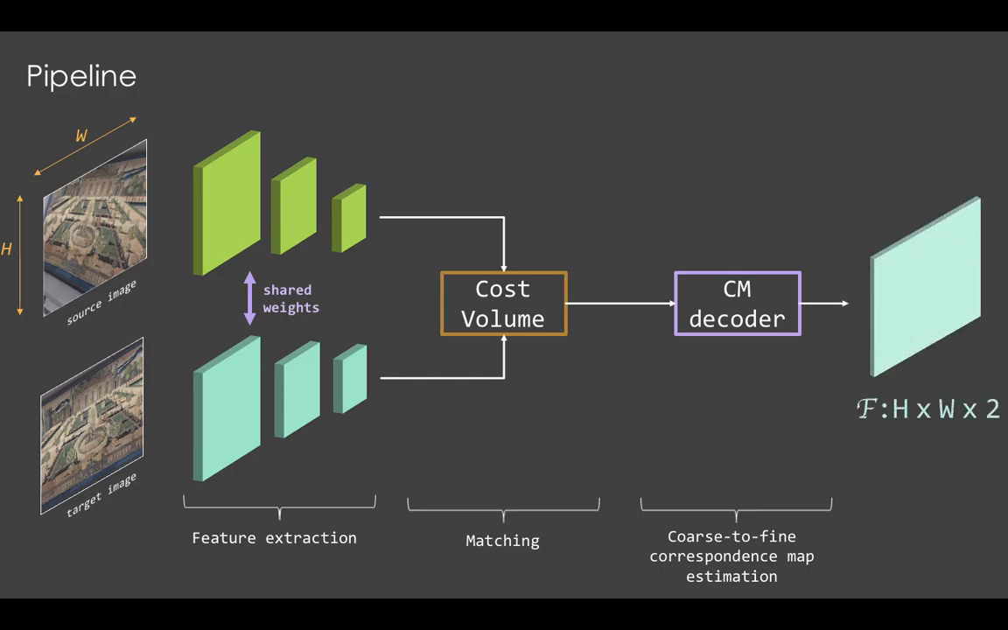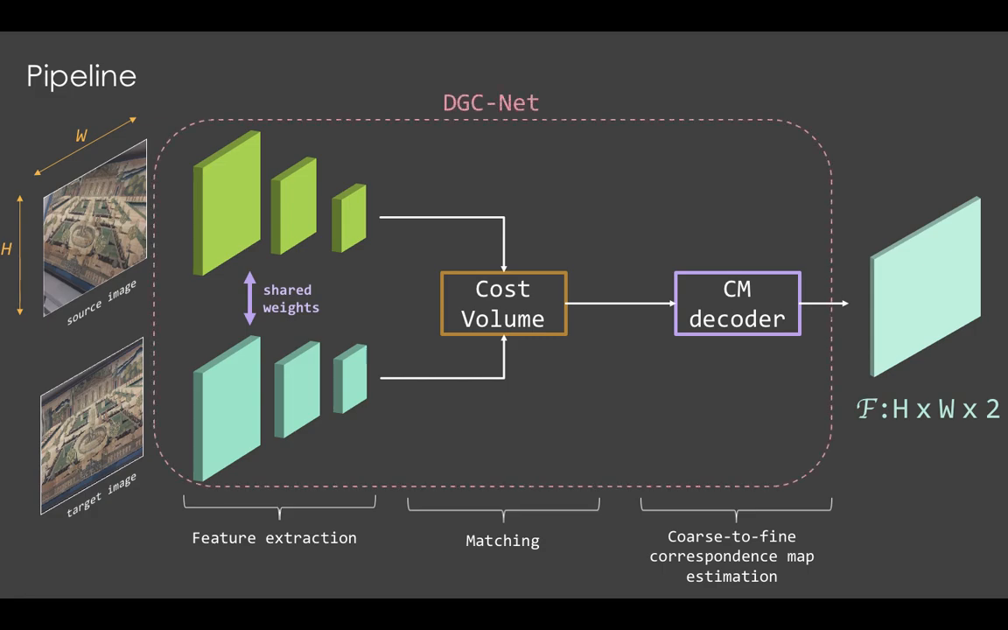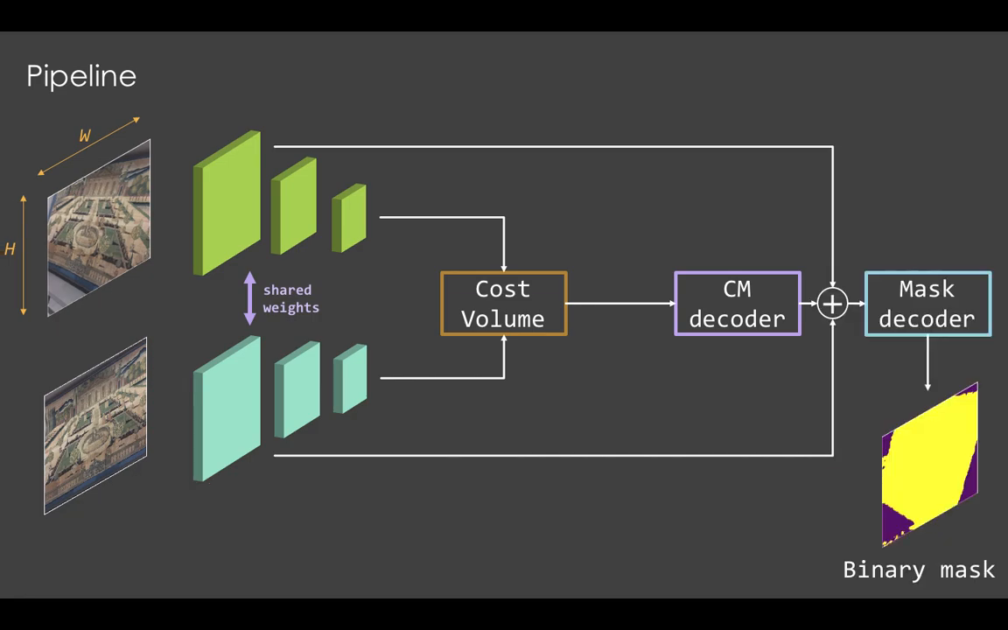The spatial resolution of the output correspondence map F is equal to the size of the image pair, establishing pixel-to-pixel correspondences between two views. Each block of the pipeline is implemented using differentiable operations, such that the whole pipeline is trained end-to-end.